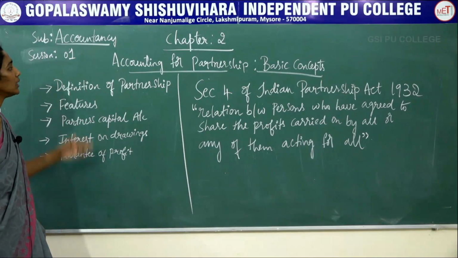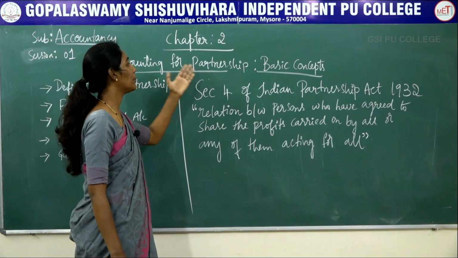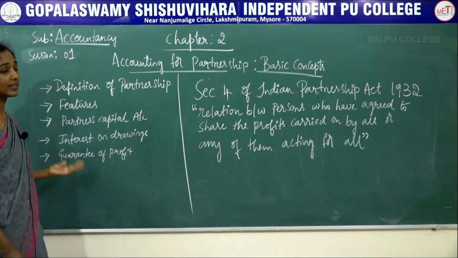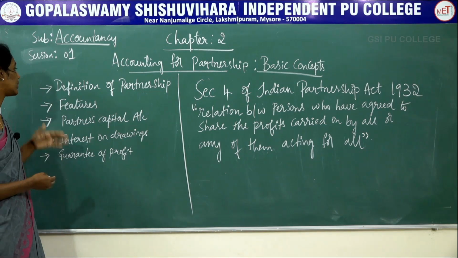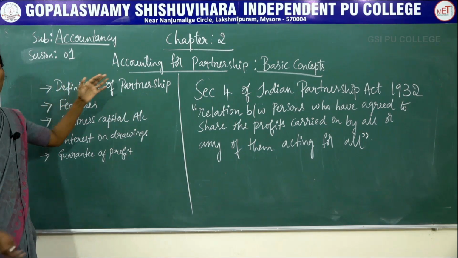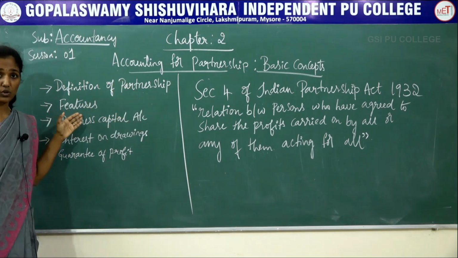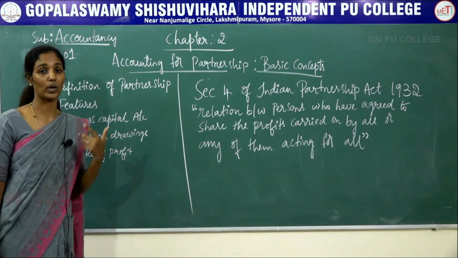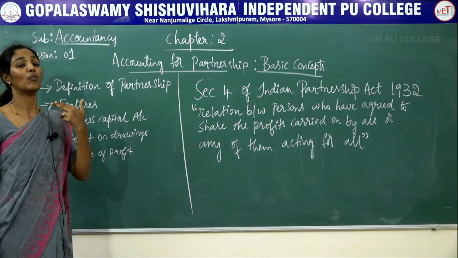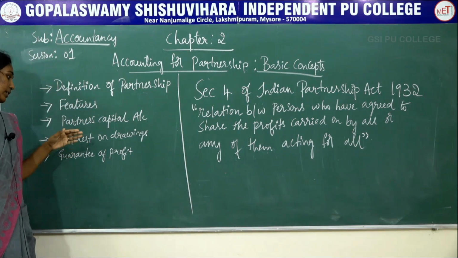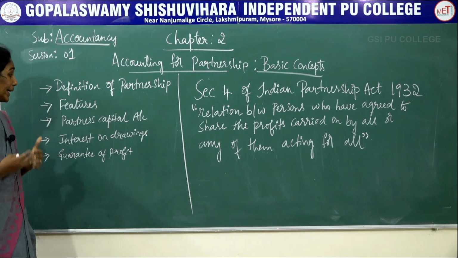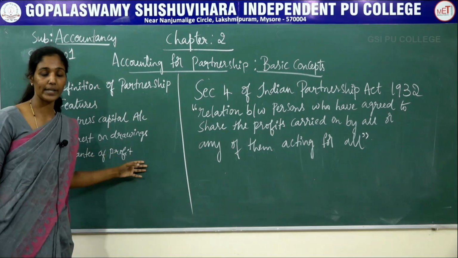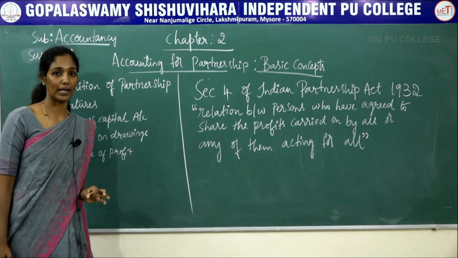Today we will start the chapter Accounting for Partnership in part 1 from Accountancy. This chapter covers basic concepts. After studying this chapter, you will be able to understand various topics like the definition of partnership firm and its essential features, and the preparation of partners' capital account under two methods. One is the fixed capital method and the second one is the fluctuating capital method. Next, you will also learn how to calculate interest on drawings under different situations, guarantee of profit, and also the profit and loss appropriation account.